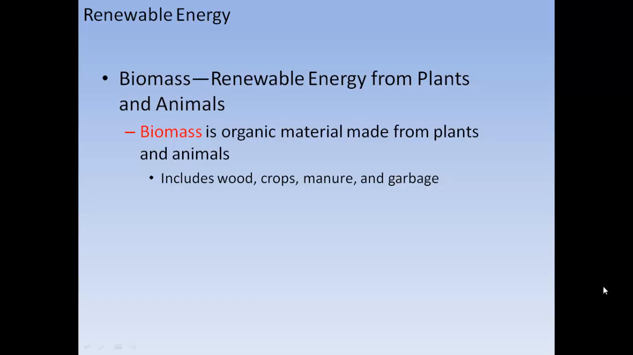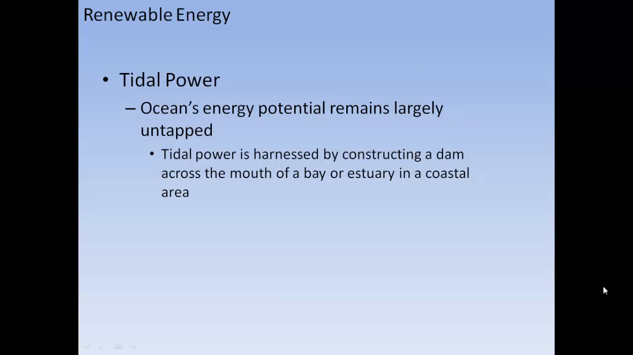Biomass, renewable energy from plants and animals. Biomass is organic material made from plants and animals, and includes wood, crops, manure, and garbage. Tidal power: the ocean's energy potential remains largely untapped. Tidal power is harnessed by constructing a dam across the mouth of a bay or estuary in a coastal area. Turbines are mounted just offshore too to tap tidal power.